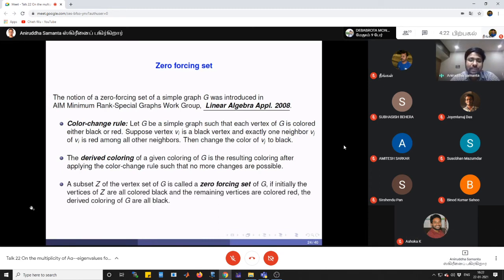Now, what is a zero forcing set? So a subset Z of the vertex set of G is called a zero forcing set of G if initially the vertices of Z are all colored black and the remaining vertices are colored red, and at that time after applying the color change rule our derived coloring of G is all black. So then our set Z, this is the collection of all black color initially. That is the zero forcing set. So I'll give one example in order to be more clear.